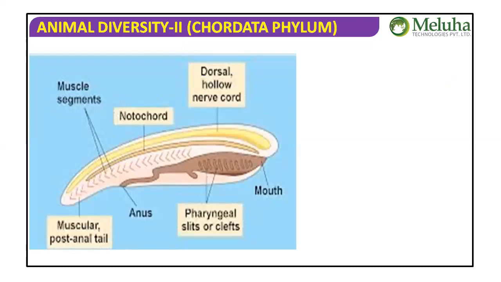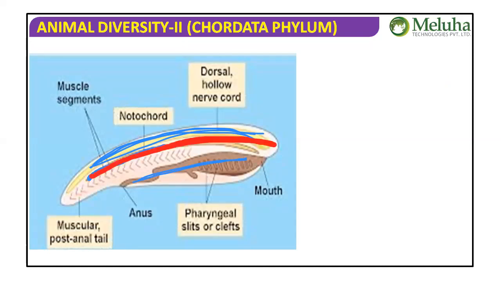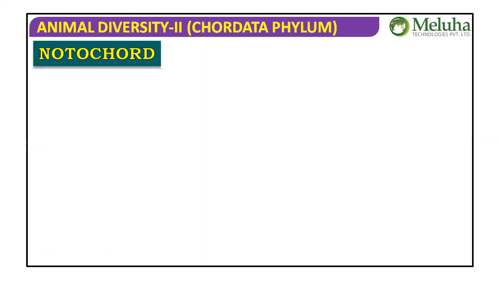Let's see the notochord in a text diagram. This is the dorsal tubular nerve cord, and this is the gut, the alimentary canal. Between these two, the notochord is present. Let me change the color. This is the notochord, the red one I am showing. It is present between the dorsal nerve cord and the gut.